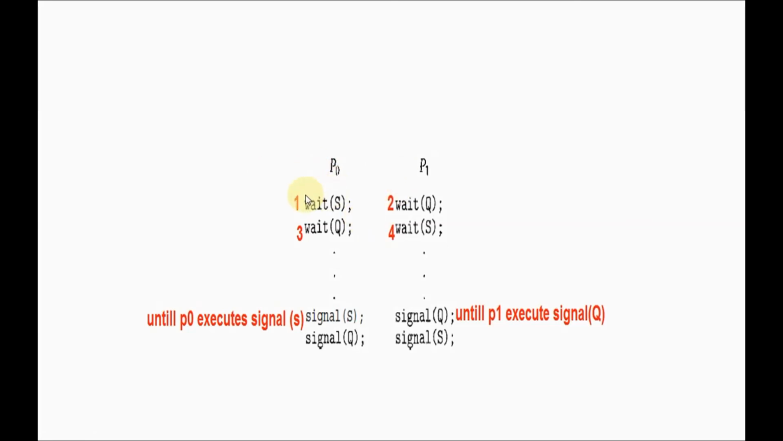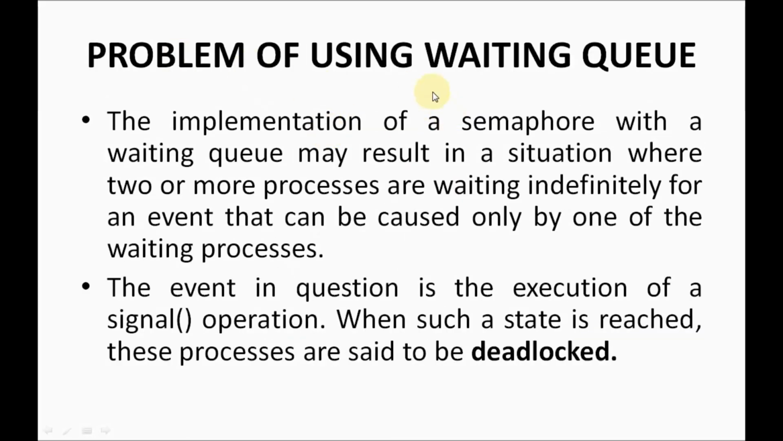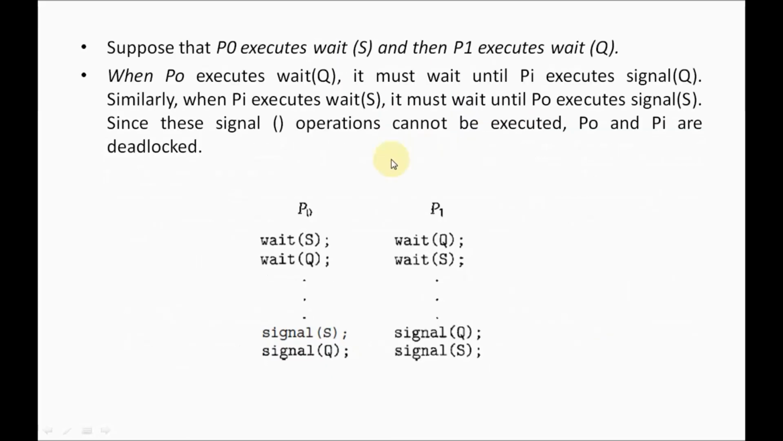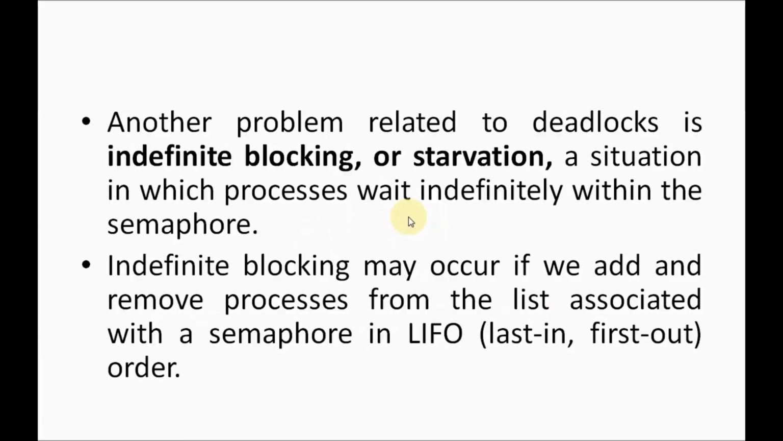Getting, guys? So when you use a waiting queue, this is the problem. We are using a waiting queue, right? P0 is waiting, P1 is also waiting for each other to release these semaphores. So this is a deadlock. This is the problem if you use a waiting queue to eliminate the busy waiting.